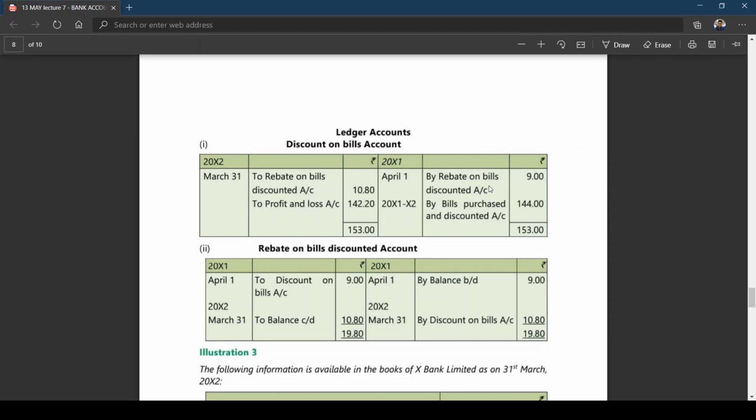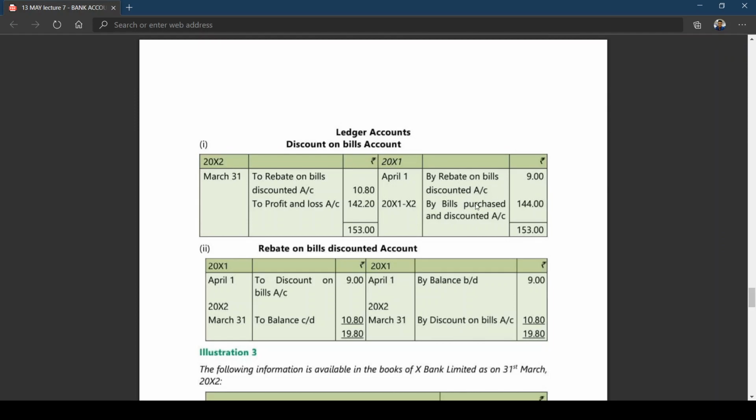Second entry, bills purchased and discounted to discount on bills. In discount on bills, by bills purchased and discounted 144 lakh, that is discount received during the year. In simple words, in discount on bills, you write opening rebate, discount received. Here you write closing rebate. That's it. Repeat once again.